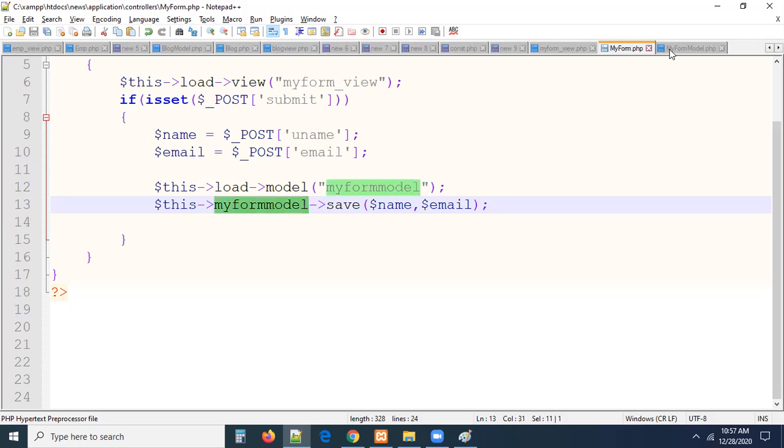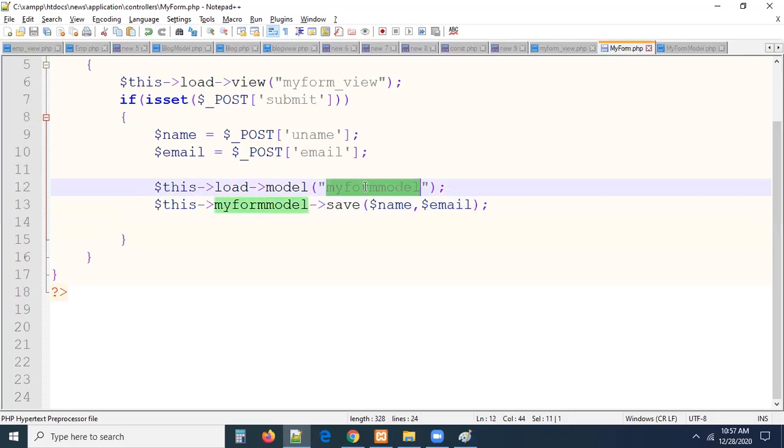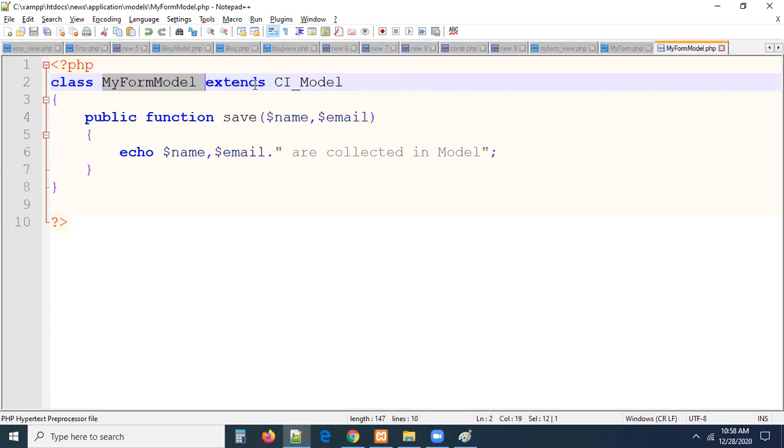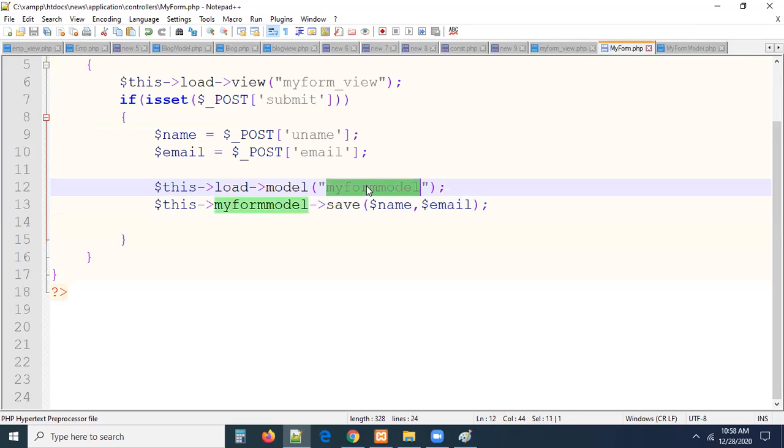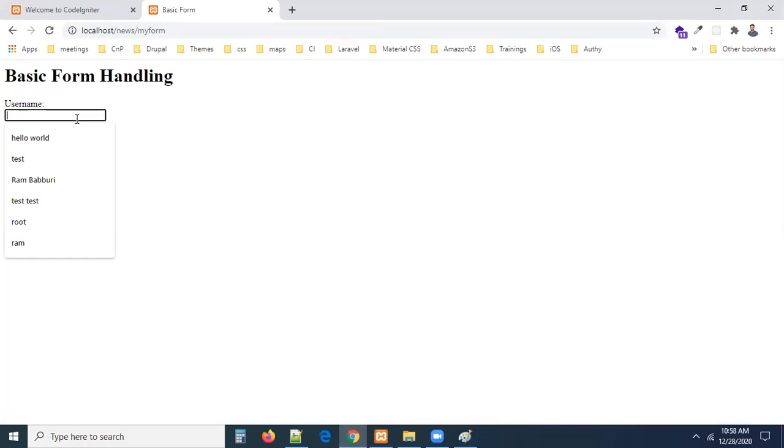You may have one doubt here. Sir, my form model, we used M capital, F capital, M capital again, MFM. Did you see? But I am using it like this. No problem, guys. While loading, you can use the same name, but a very important thing: if you are using my form model like this and you are loading something different, it will give you an error. The naming convention is very important.